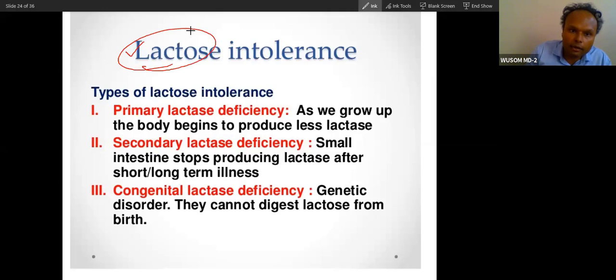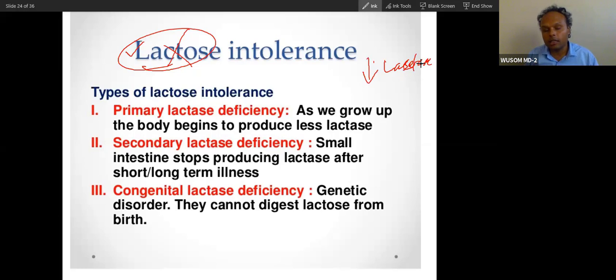As the person grows up, lactase will be deficient. There will be low lactase, and lactase can be deficient from birth also. Primary lactase deficiency is the lactase deficiency which happens when you grow up. This occurs in almost all people. It is a normal phenomenon. In secondary lactase deficiency, the small intestine stops producing lactase after a short or long illness.